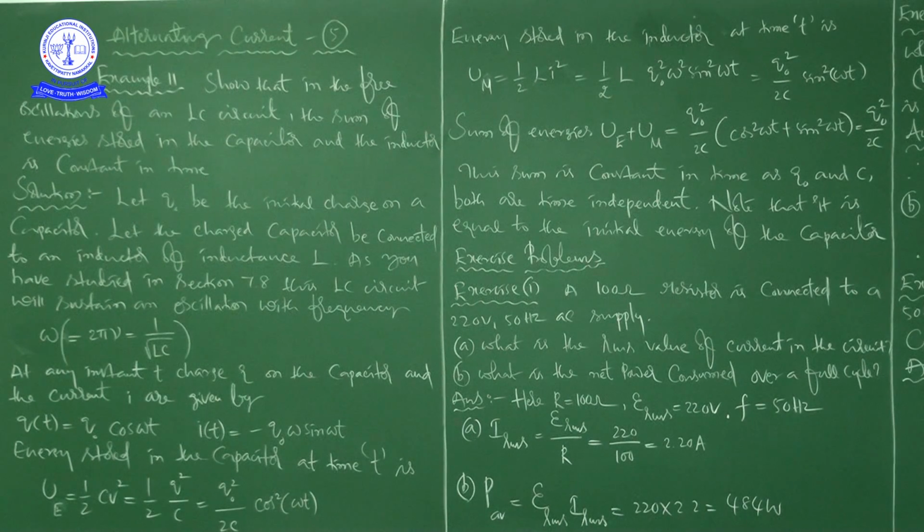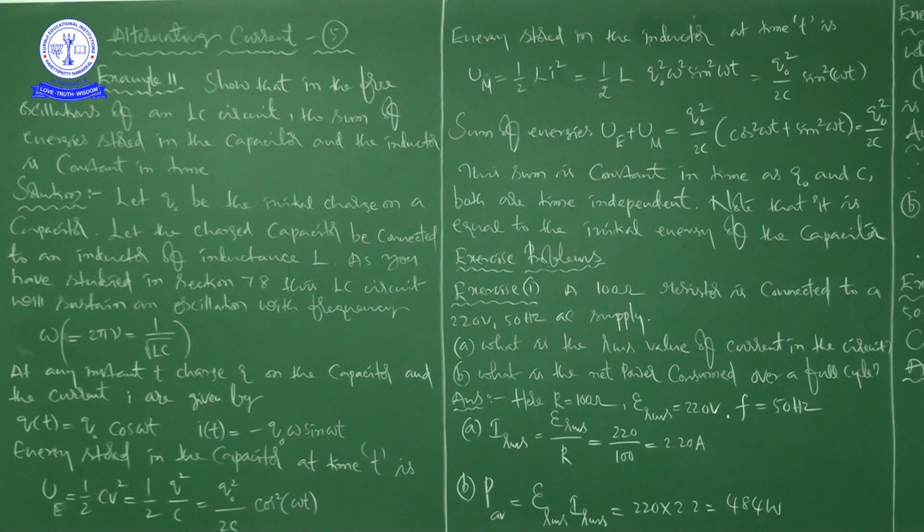You know very well I is equal to dq by dt. Because I is equal to dq by dt, both this Q and this I are functions of time.